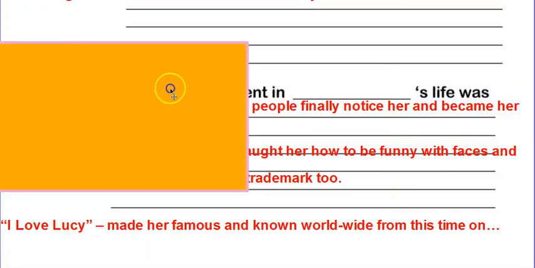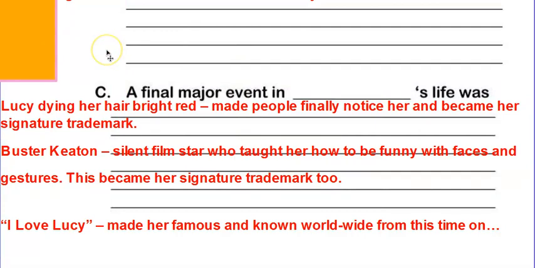And then finally, and perhaps most importantly, she starts to determine or change things that become signature for her. She dyes her hair red, she becomes very well known for her voice, and then the I Love Lucy show becomes extremely popular, which made her famous and very known worldwide. So those different things that impacted her were major events that impacted her as an actress, because that's what she's most known for. That's what you're looking for in this project. What impacted this person that helped them become the famous person that they were?